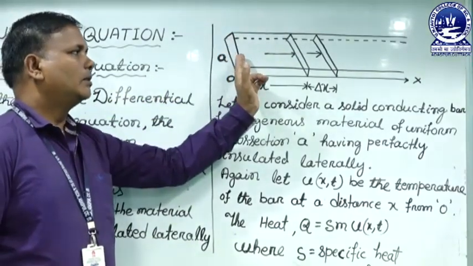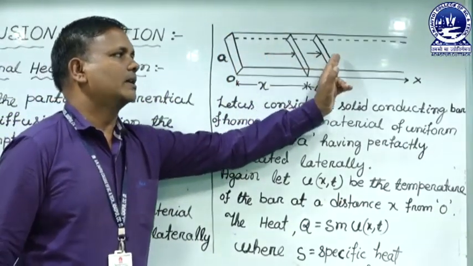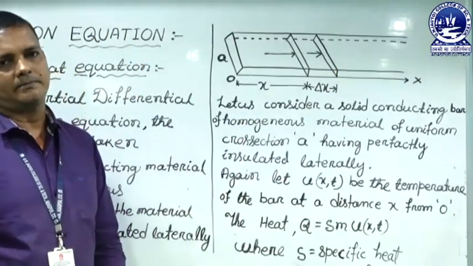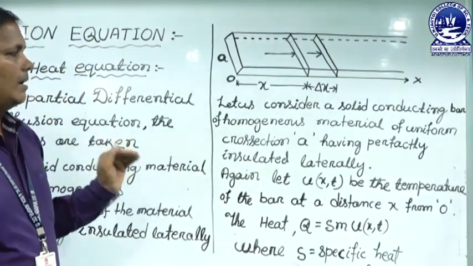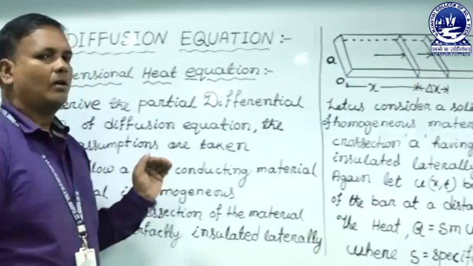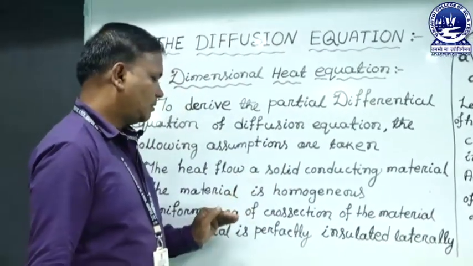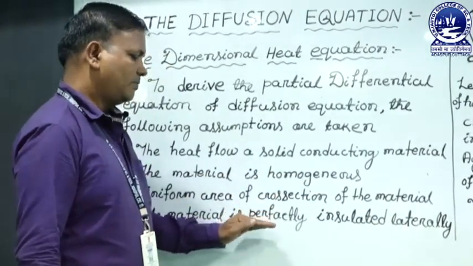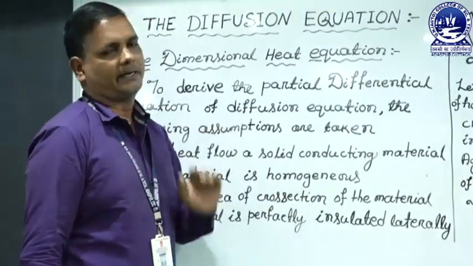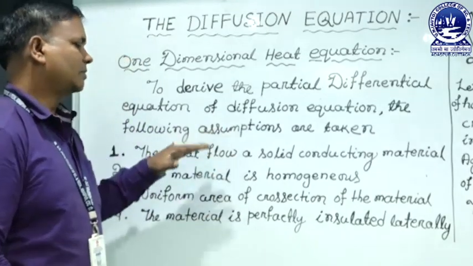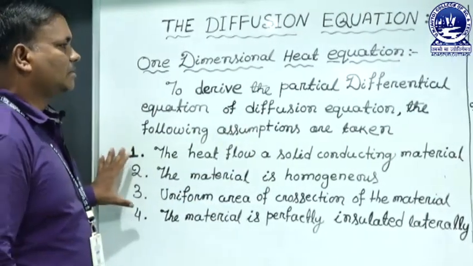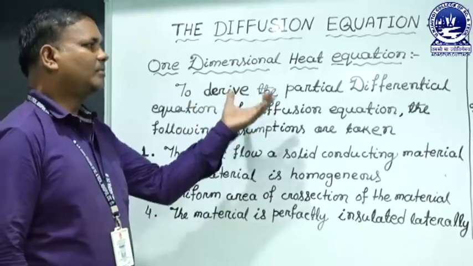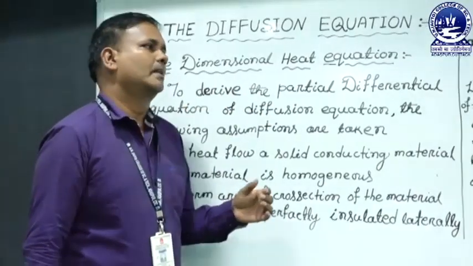Only the heat can flow in one direction, that is the x axis. The last assumption is that the flow of heat is in one direction, and it is perfectly insulated laterally. These four assumptions should be taken to derive the partial differential equation.